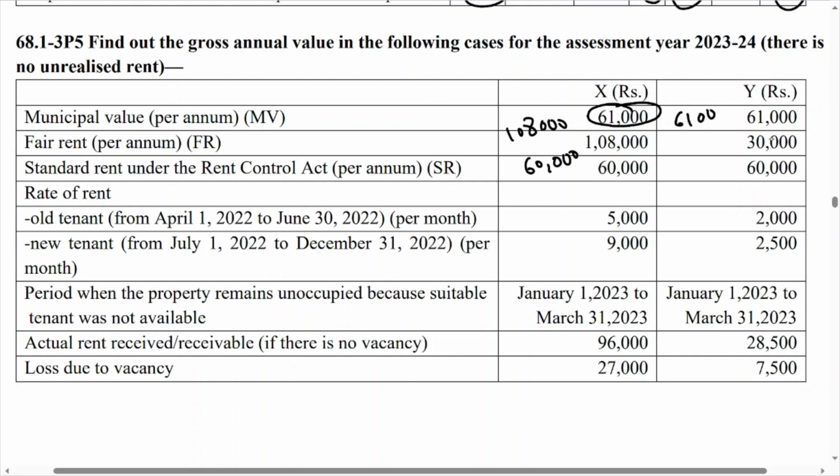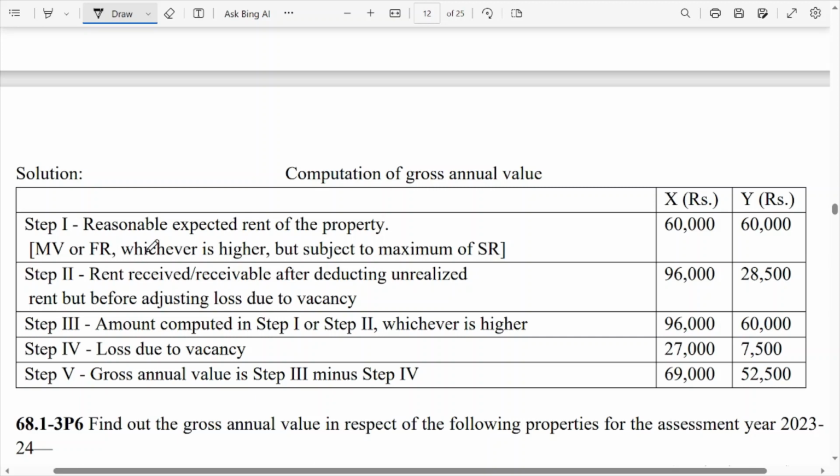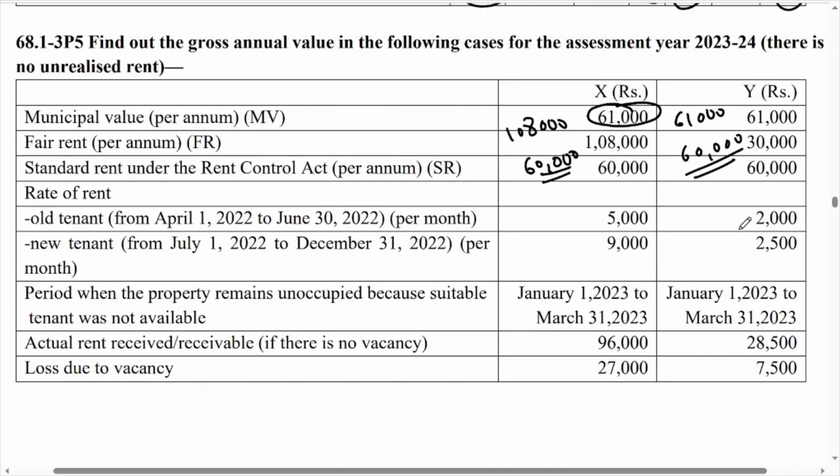MV or FR, whichever is higher, but subject to SR, means now you have to compare with SR. In both situations your answer is 60,000, so that is written over here: reasonable expected rent of the property, MV or FR, whichever is higher, but subject to maximum of SR, so 60,000, 60,000. Now second step, rate of rent: old tenant from April 1 2022 to June 30 2022, 5,000 and 2,000, and new tenant from July 1 2022 to December 31 2022, rate per month is 9,000 and 2,500.